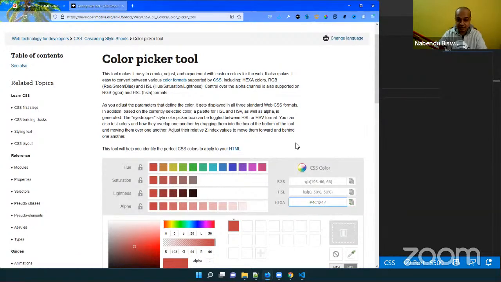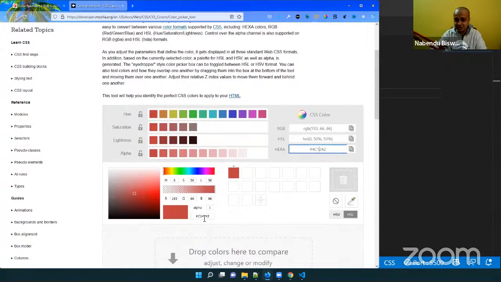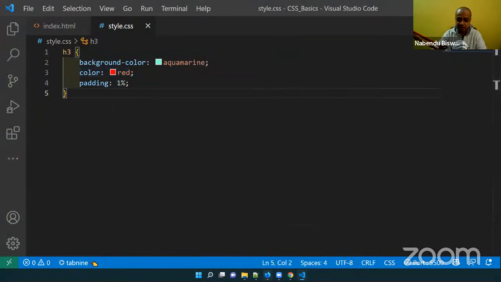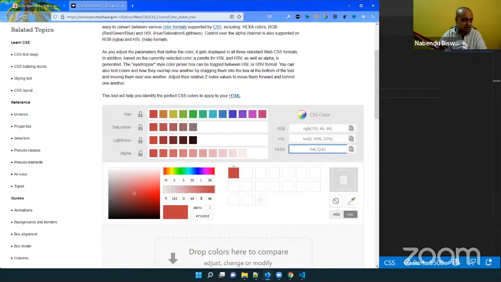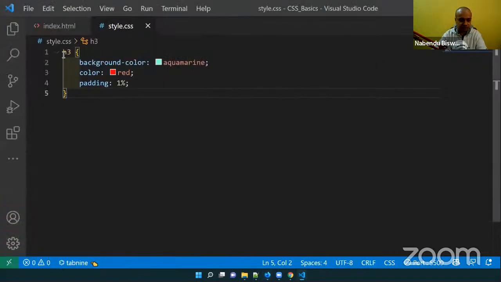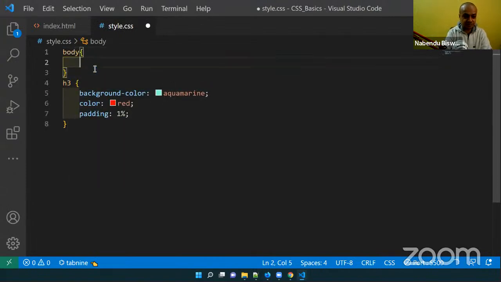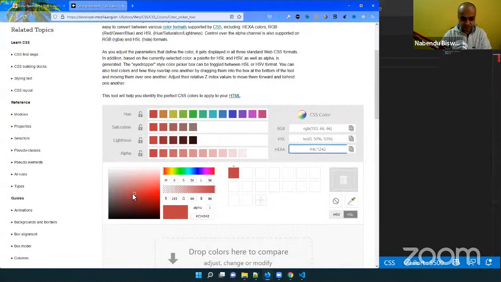So this is how hexadecimal works, but you don't have to learn all those things. There are many good hexadecimal pickers on any site. Even if I hover my mouse over it, it will give me this picker. You can choose the color, and it will give you the nice color. So what we are going to do is use hexadecimal for the body. I will change the background color, and you have to put a hash here, and let me choose from here.